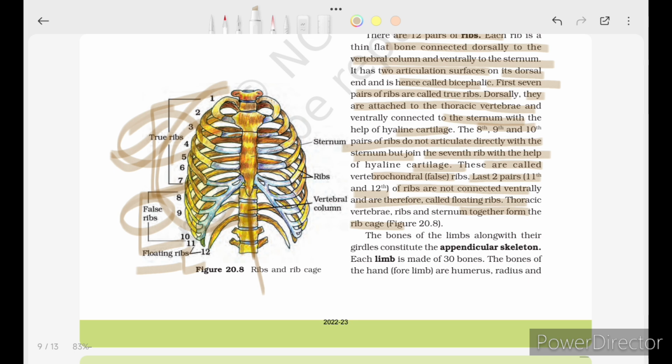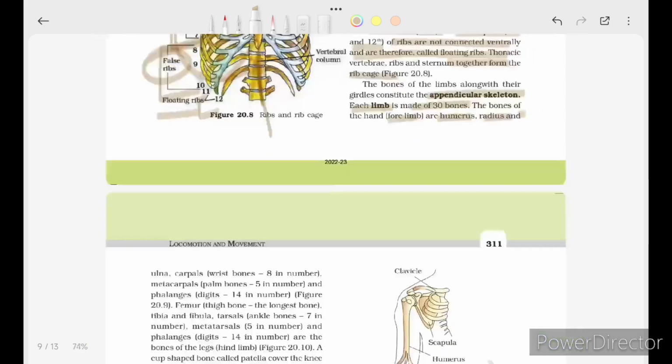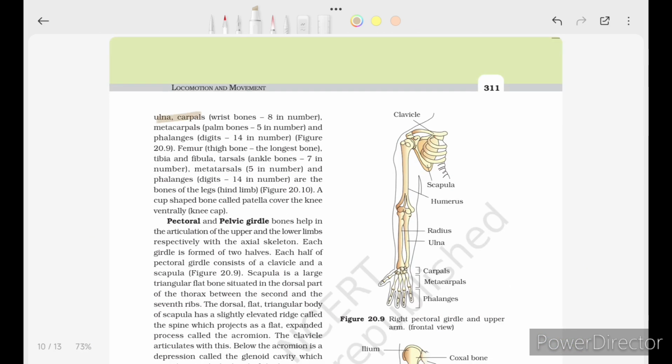So, next point, the bones of the limb along with their girdles constitute the appendicular skeleton. Each limb is made up of 30 bones. The bones of the forelimb are humerus, radius, ulna, carpals (wrist bones), 8 in number, metacarpals (palm bones), 5 in number, and phalanges (digits), 14 in number. Femur, the thigh bone, is the longest bone; then tibia, fibula, tarsals (ankle bones), 7 in number, metatarsals, 5 in number, and phalanges (digits), 14 in number, are the bones of the hind limb.